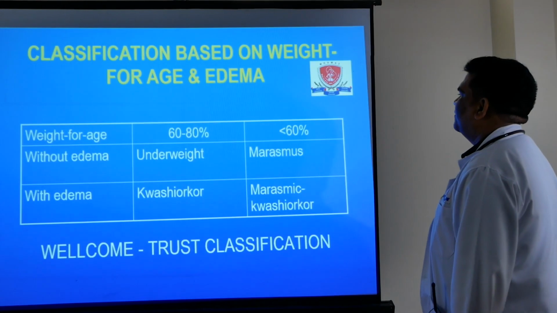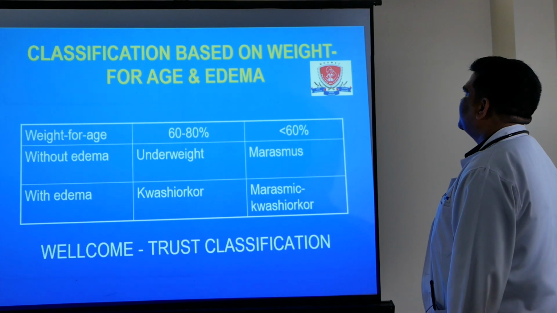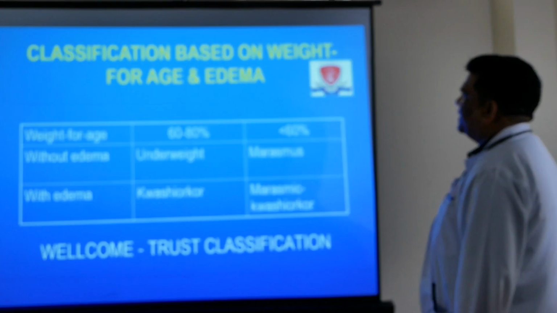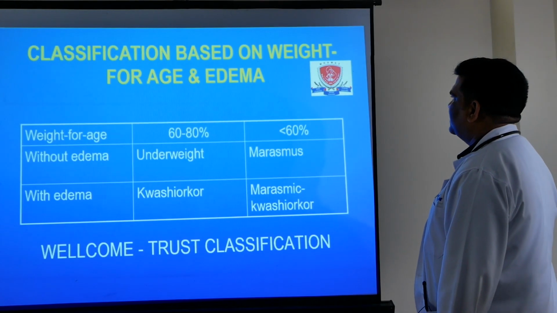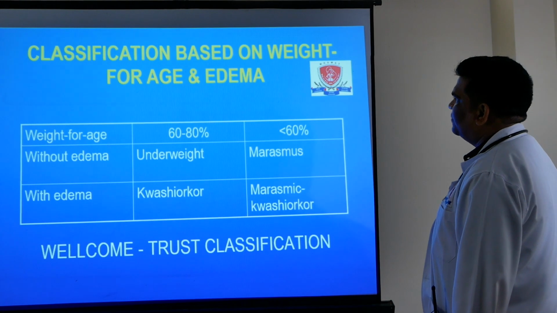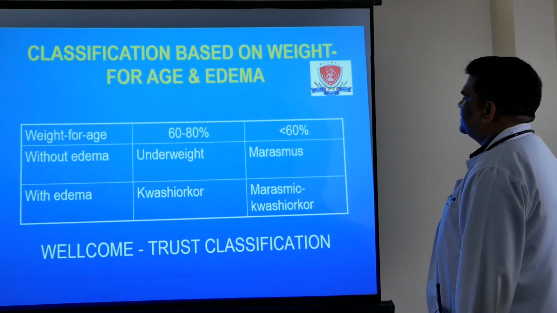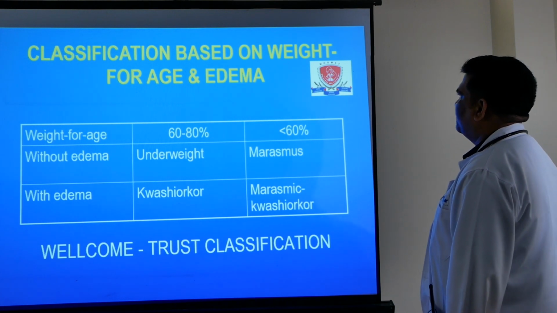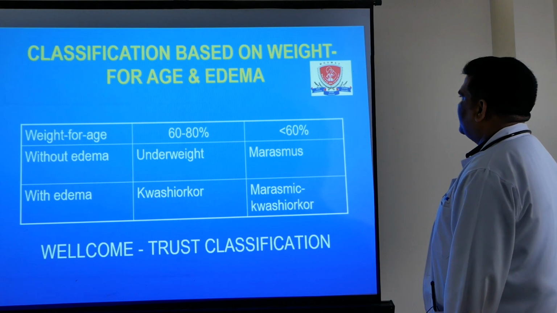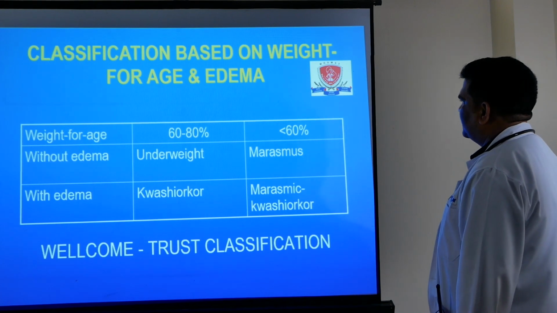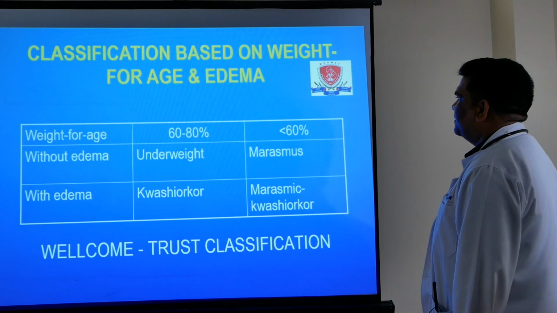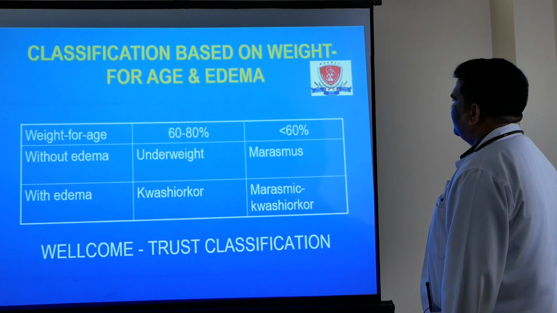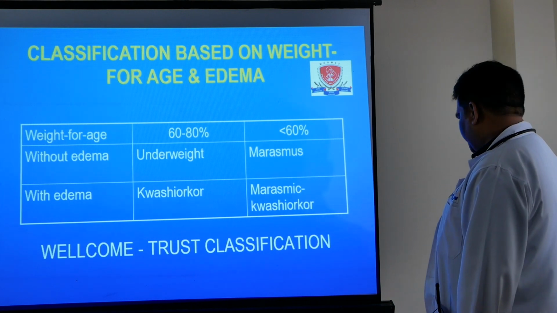The second classification is called the Wellcome Trust classification. It is based on weight for age and edema. The child's weight for age is between 60 to 80% or less than 60%, with or without edema. If weight is 60 to 80% without edema, it is categorized as underweight. If weight for age is less than 60% without edema, it is categorized as marasmus. If weight for age is 60 to 80% with edema, it is kwashiorkor. If weight for age is less than 60% with edema, it is called marasmic kwashiorkor.